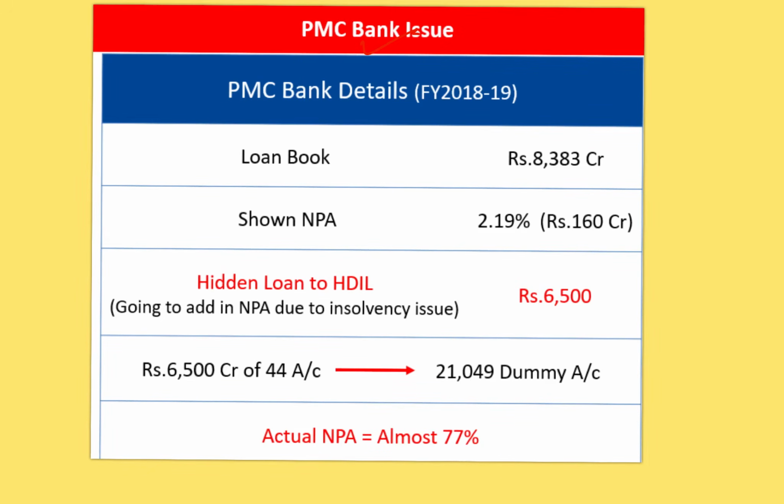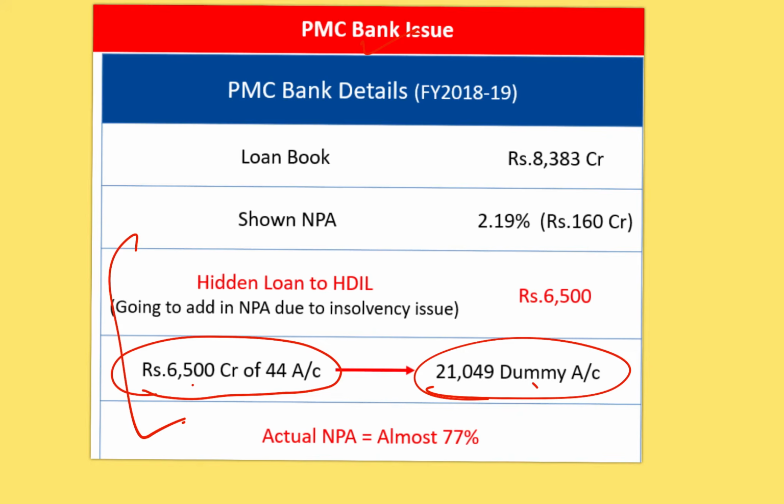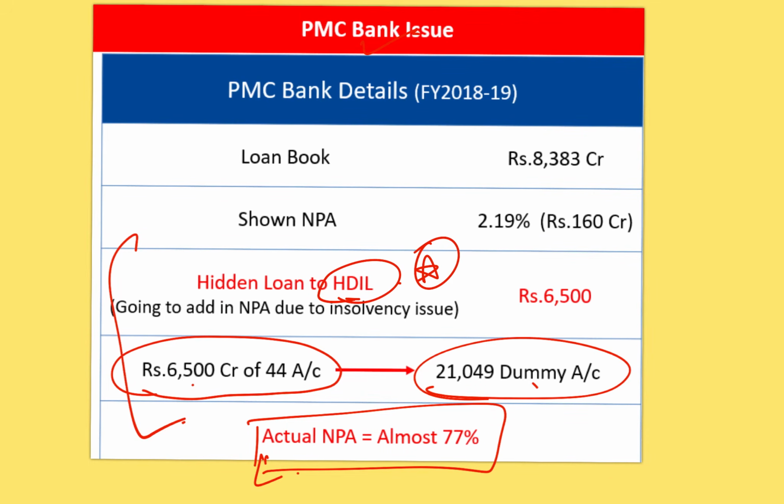So this PMC Bank issue was a huge thing because of the fraud that happened in this bank, where 6,500 crores of 44 accounts was actually transferred to many dummy accounts, and all this was done for one company alone, that is HDIL. So this hidden loan to HDIL has become a very big issue, because the failure of this company meant that the actual NPA is almost 77%, whereas the bank showed only 2.19% as non-performing assets.